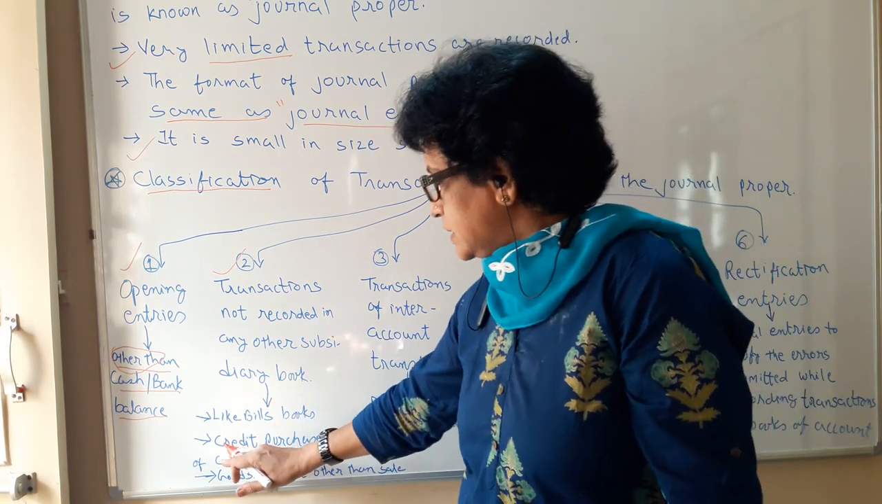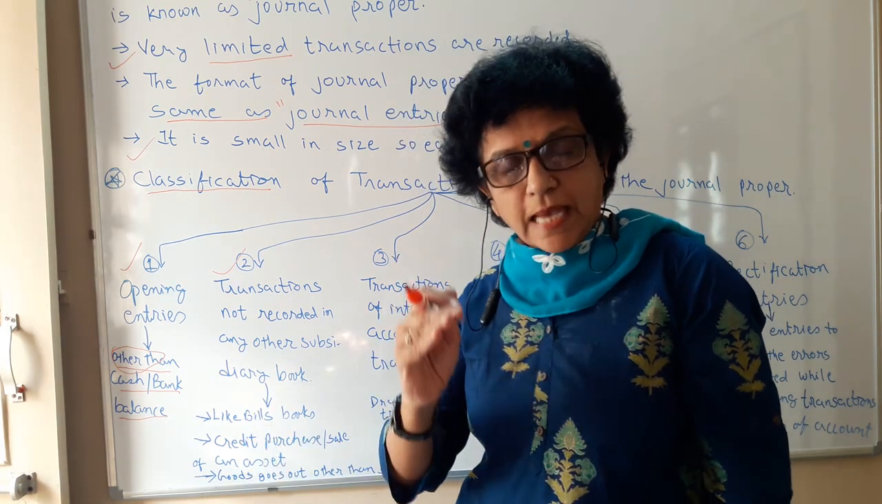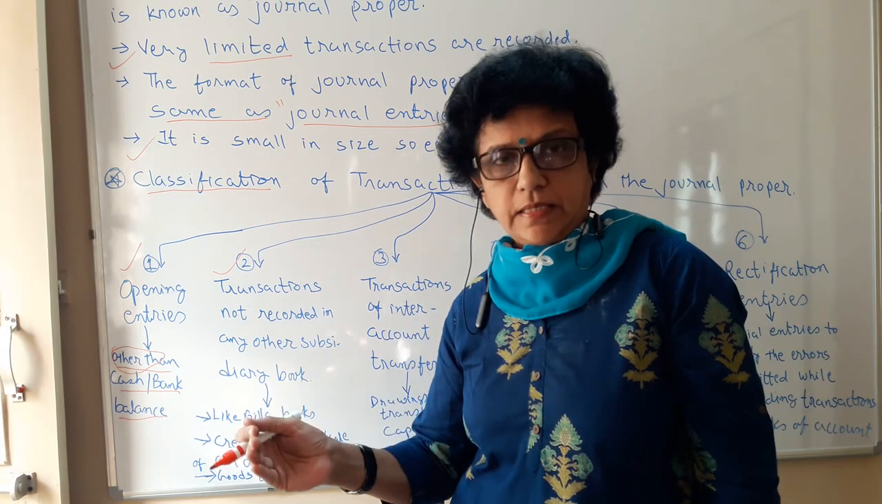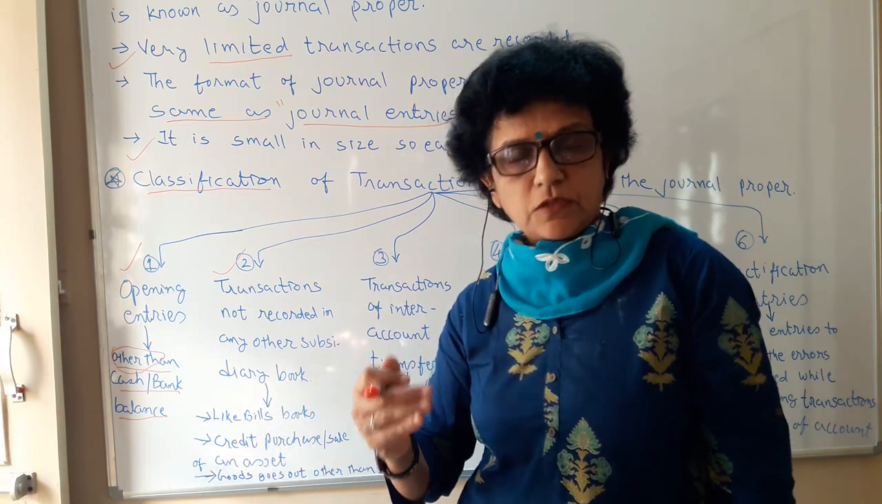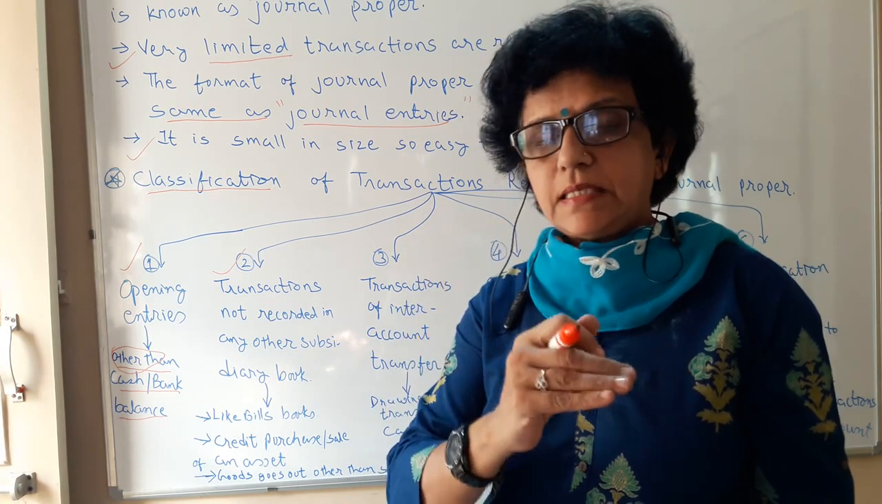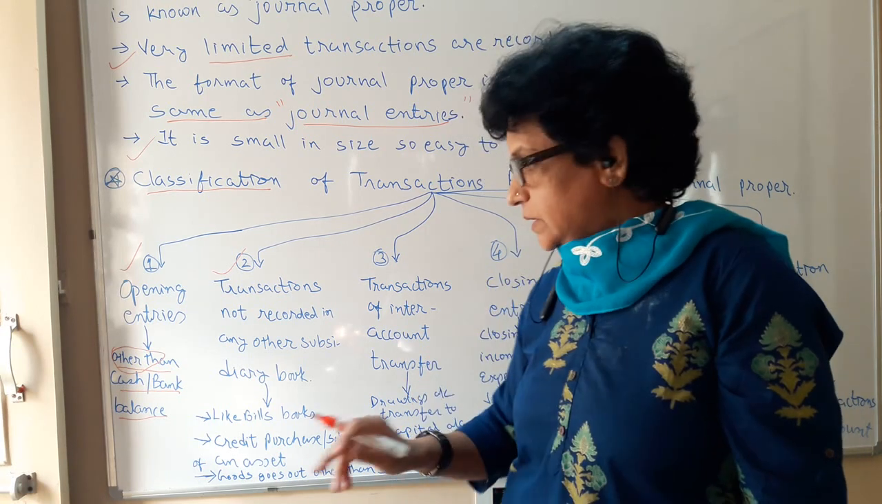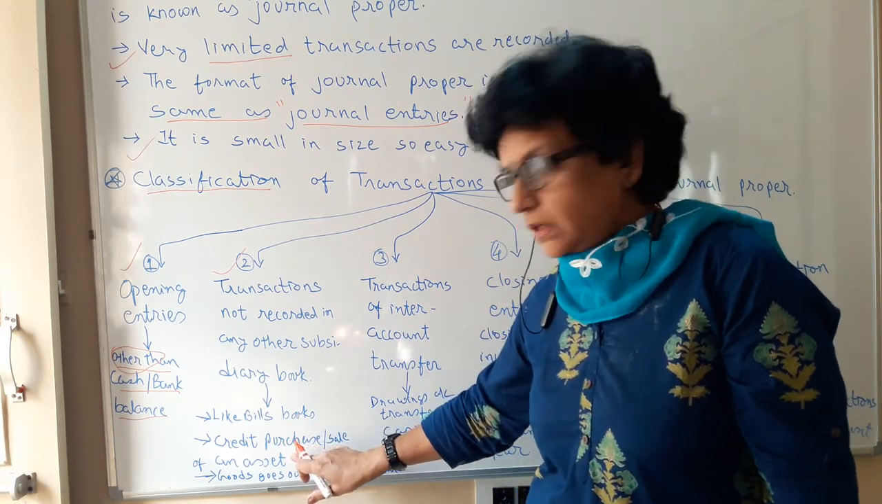Then you have the credit purchase or sale of an asset. The assets are purchased on credit. Machinery purchased from L&T, that is a credit purchase of an asset. It won't be recorded in our purchase book. So those transactions will go to the journal proper.